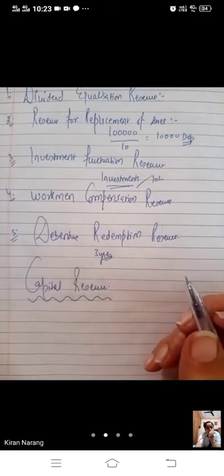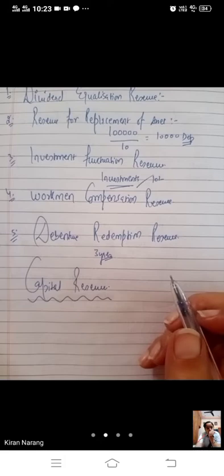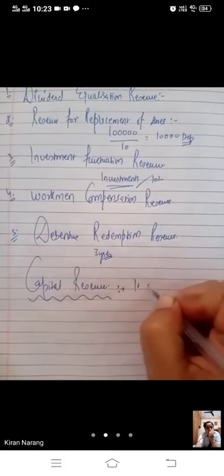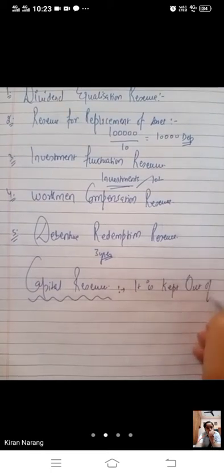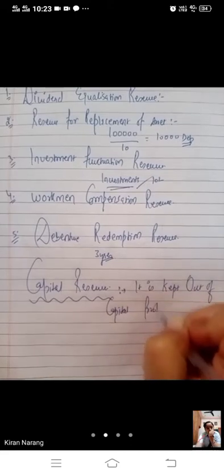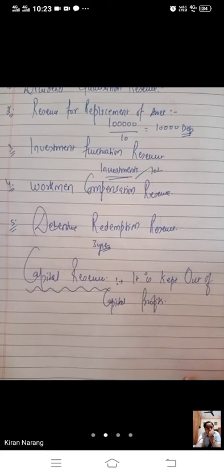So last is capital reserve. What are capital reserves? In addition to the normal profit, capital profits are also earned in the business. It is kept out of capital profits.